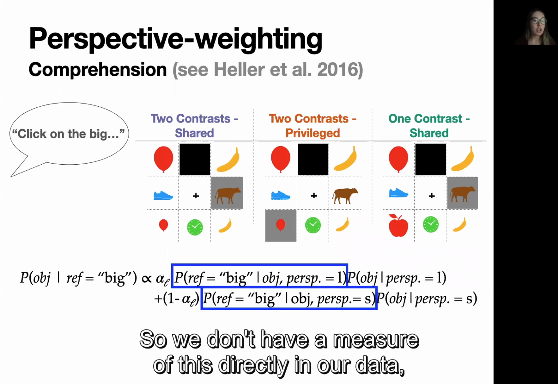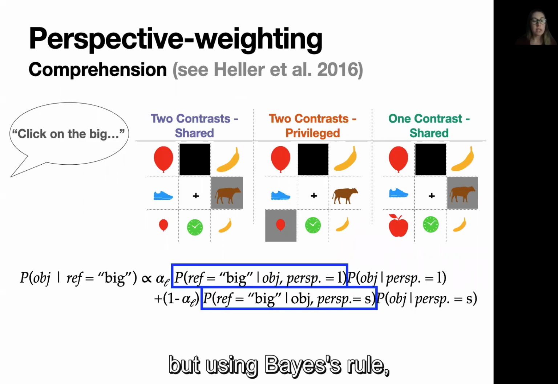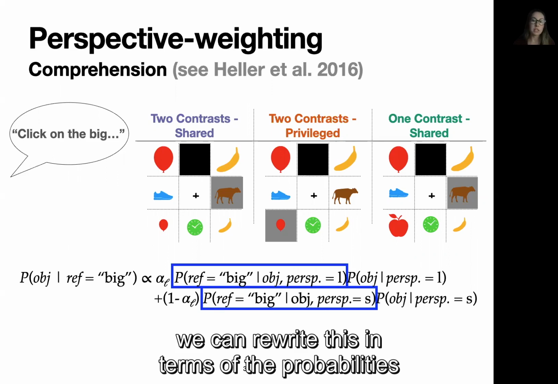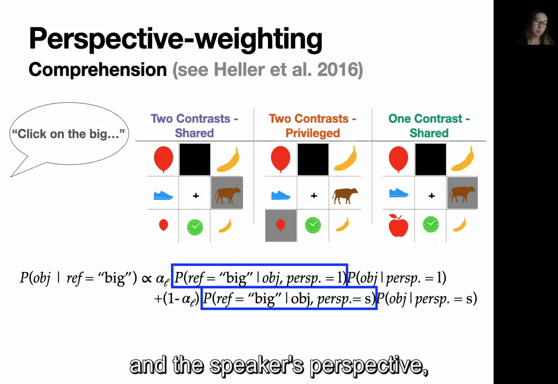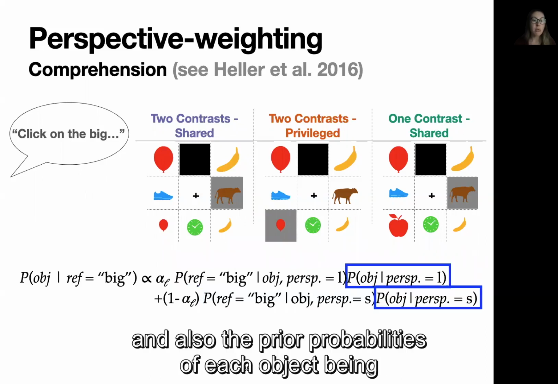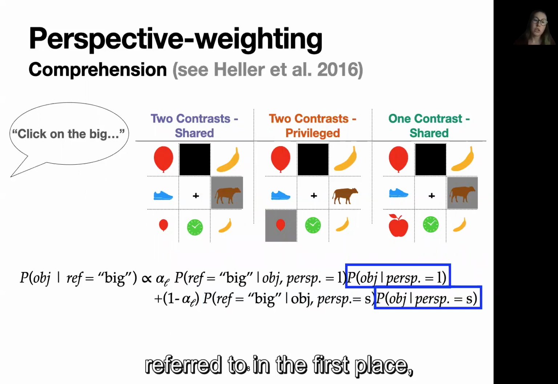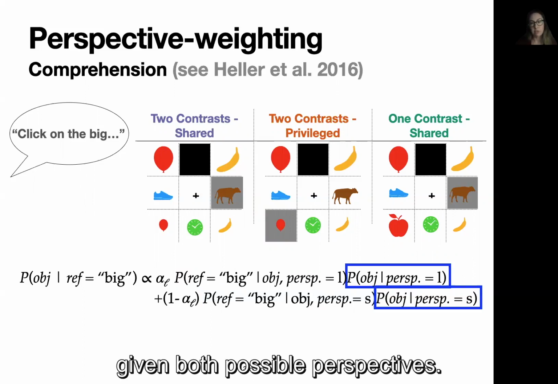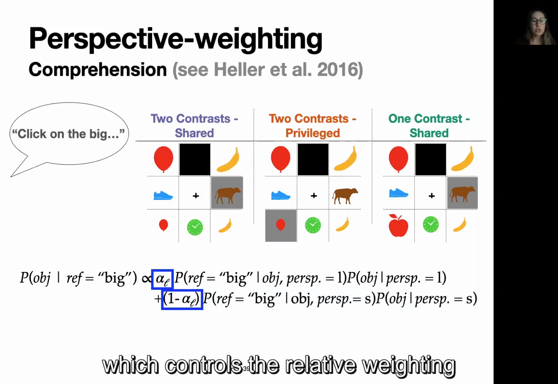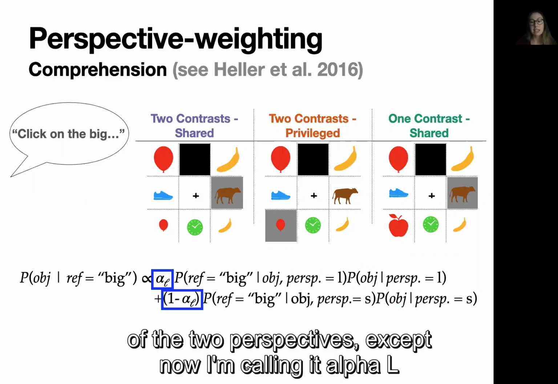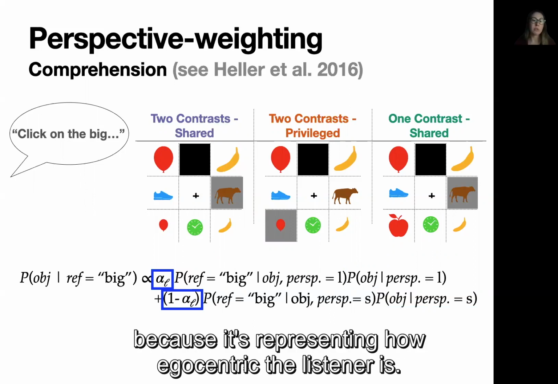So we don't have a measure of this directly in our data, but using Bayes' rule, we can rewrite this in terms of the probabilities of saying "big" given an object from both the listener's and the speaker's perspective, and also the prior probabilities of each object being referred to in the first place, given both possible perspectives. And then we again have the same sort of alpha parameter, which controls the relative weighting of the two perspectives, except now I'm calling it alpha L because it's representing how egocentric the listener is.